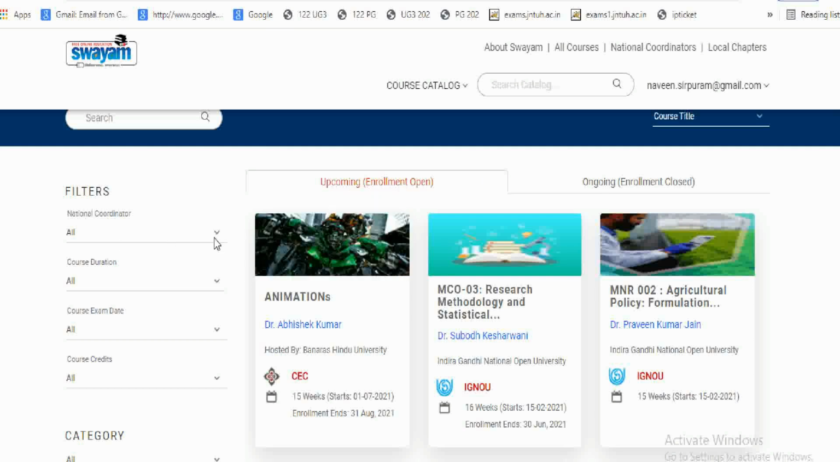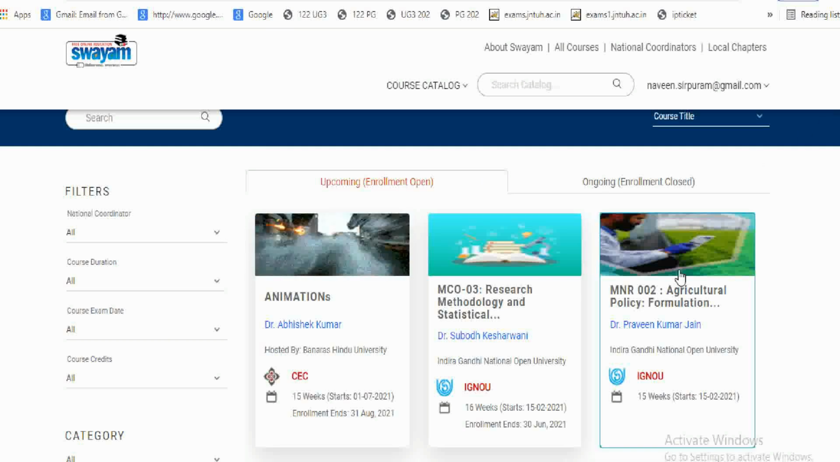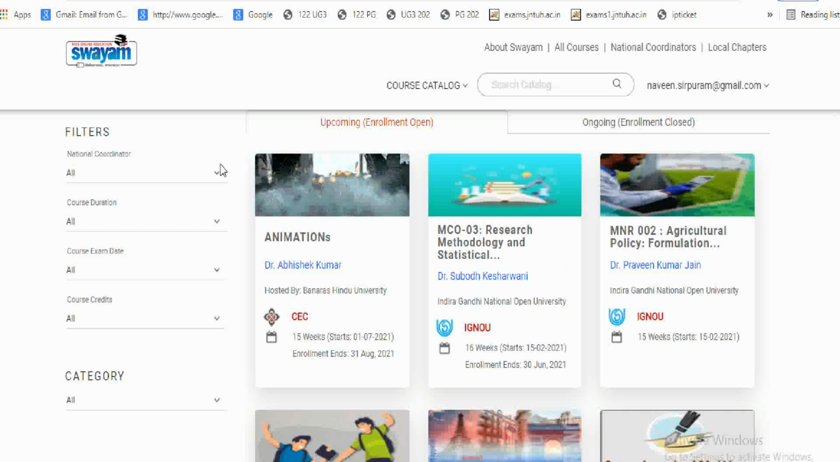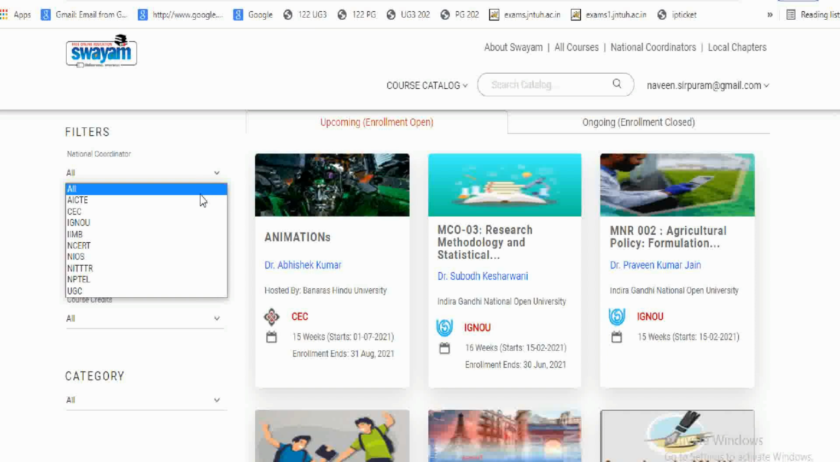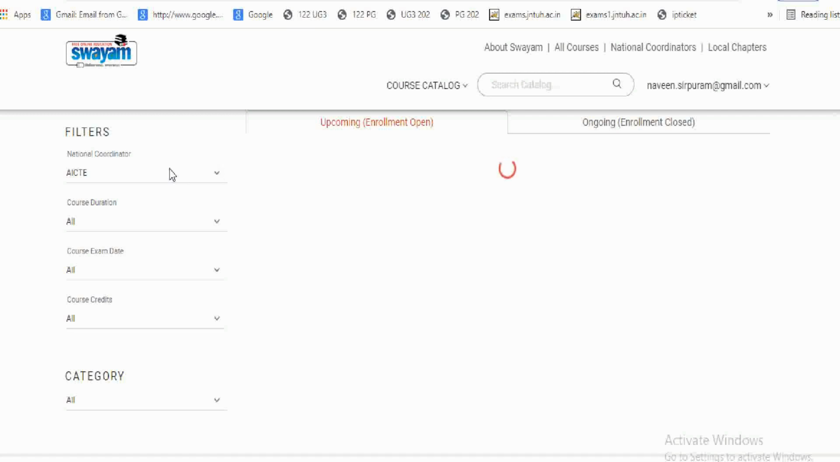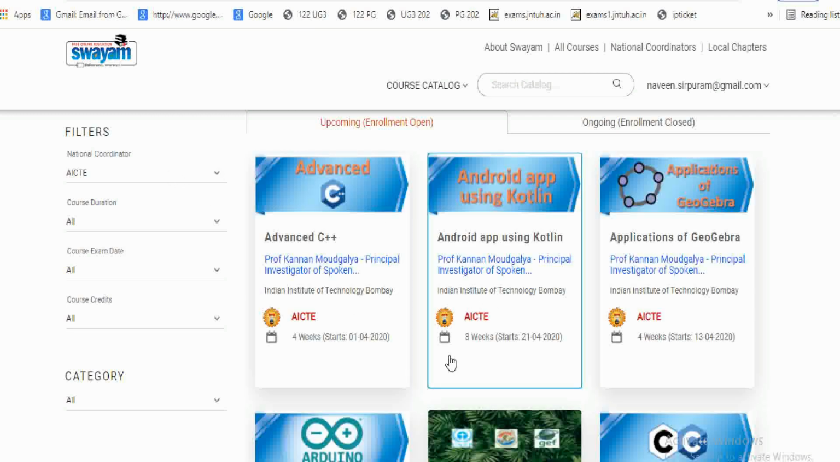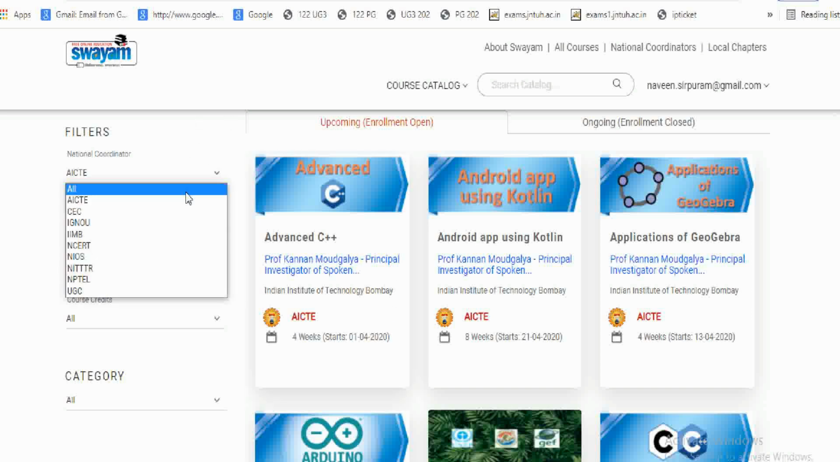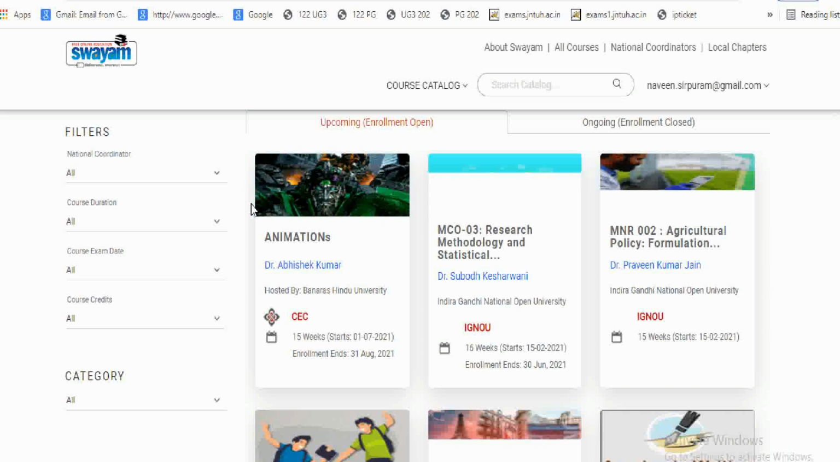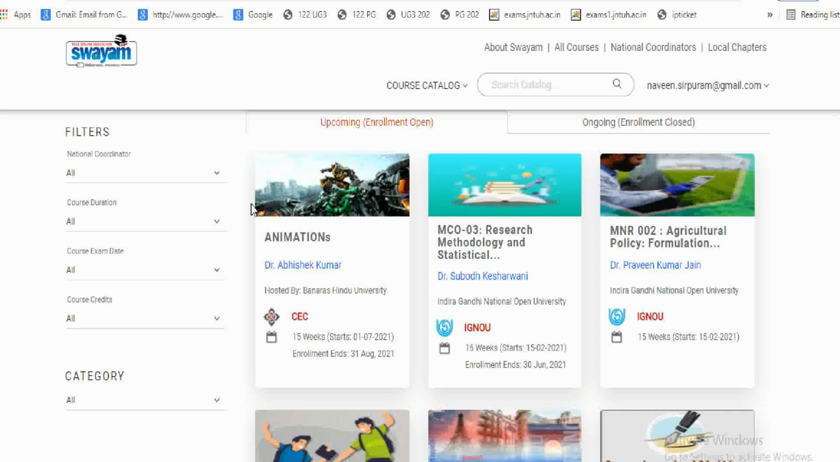On the left side, you are having a filter. As I said, here you are having some 10 to 12 national coordinators. You can select a particular coordinator and see the courses offered by that coordinator. If I select AICTE, it displays all the courses offered by that coordinator. But I am selecting all, which displays the courses offered by all the coordinators.